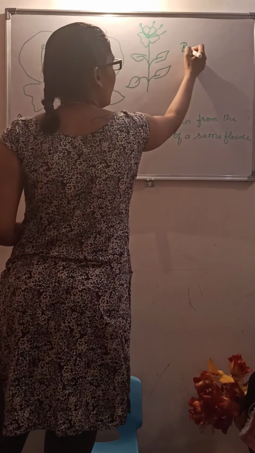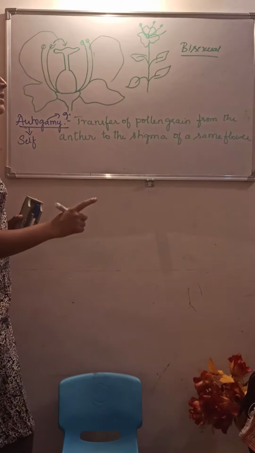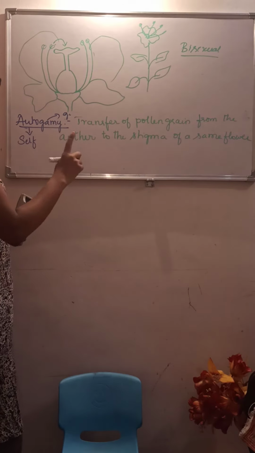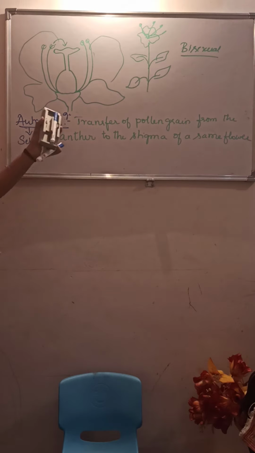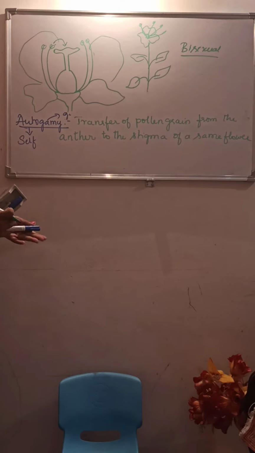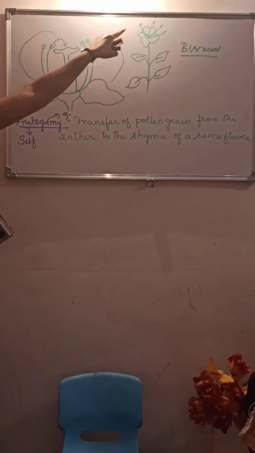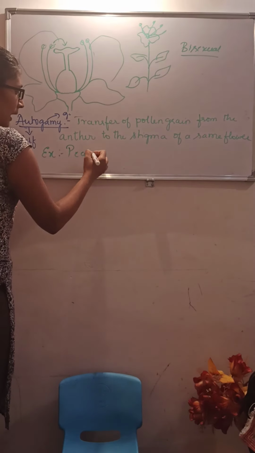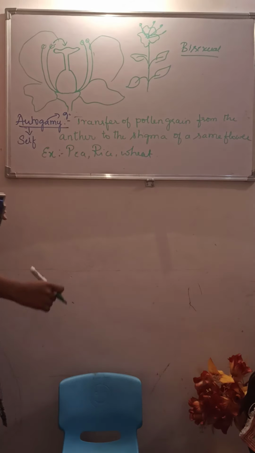What do you mean by bisexual? Bisexual means the male and the female sex organs are present in the same flower. So it is quite possible in a bisexual flower, and that is autogamy. Understood? Autogamy is the transfer of pollen grain from the anther to the stigma of the same flower. Examples are pea plant, rice and wheat.